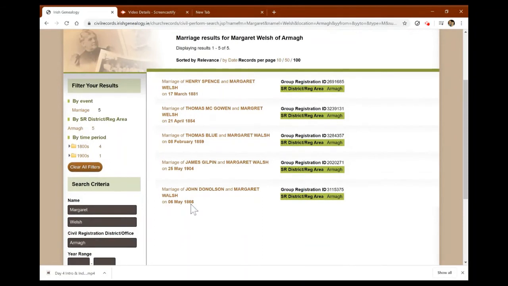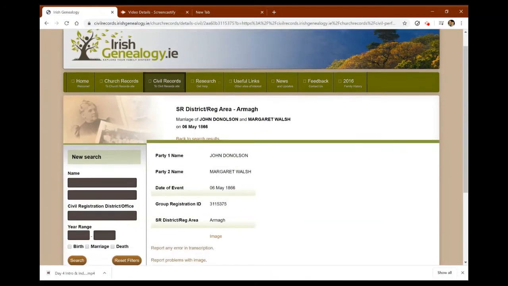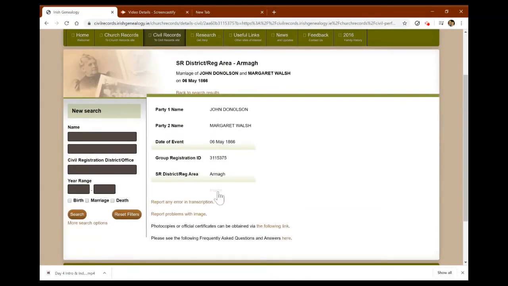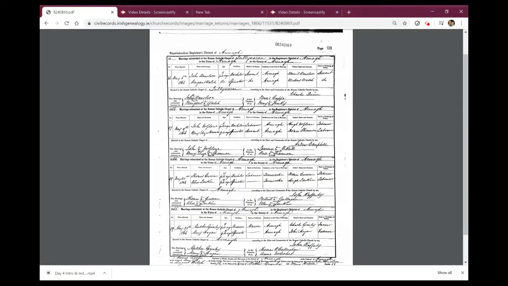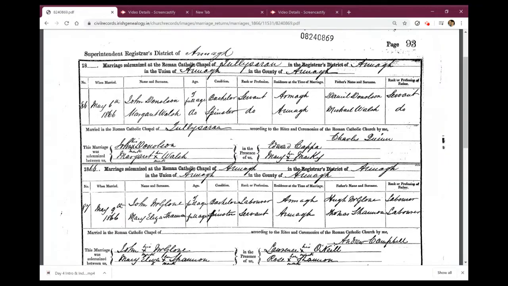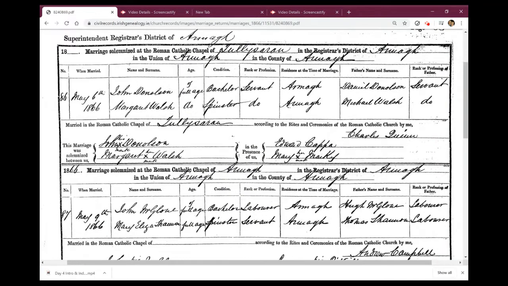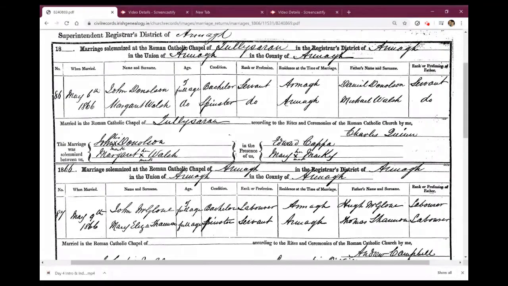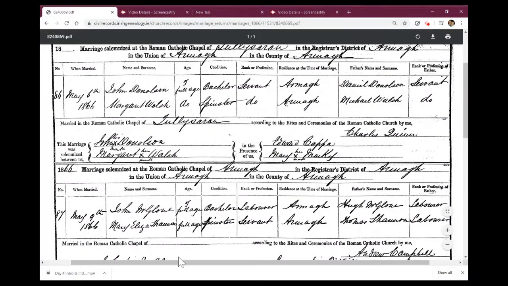Yeah. So we can see here, this is spelled Donaldson. He was previously listed as Donaldson, so there's a D missing along the way, but we'll not worry about that. So this is the marriage registration then. If we just scroll in there, you will see that they're at the top of the list. So this is the marriage certificate for my great-great-grandparents, and they were married on the 6th of May, 1866.